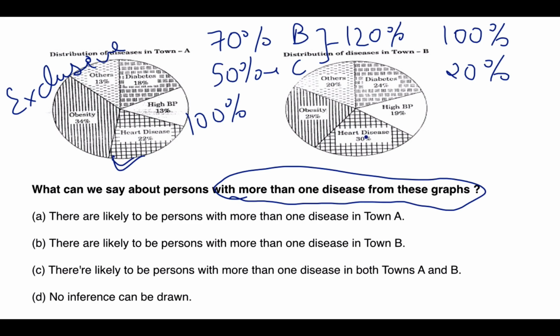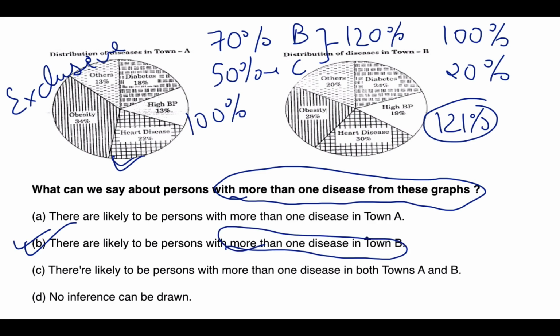However, consider this: 30 plus 28 is 58, 78, and this goes to about 121. Since the percentage is more than 100, obviously there has to be an overlapping category. So there are likely to be persons with more than one disease in town B. Is that absolutely understood?